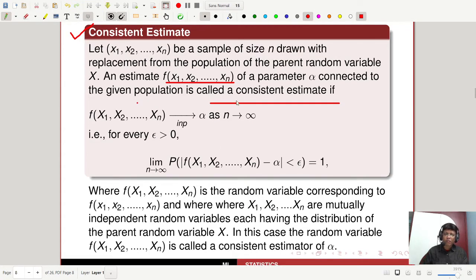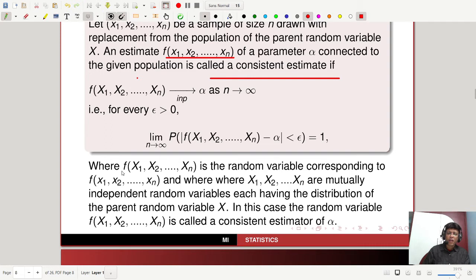So that is the convergence in probability concept, where f of x1, x2, xn is the random variable corresponding to the statistic, and x1, x2, xn are mutually independent random variables, each having the distribution of the parent random variable x. In this case, the random variable f of x1, x2, xn is called a consistent estimator of alpha.